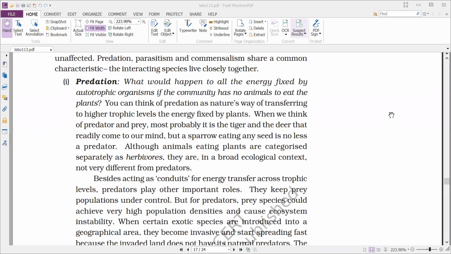That means if an ecosystem does not have any herbivores, then what happens to all the energy that is fixed in that community or ecosystem? So that's why predation is very, very important in nature.